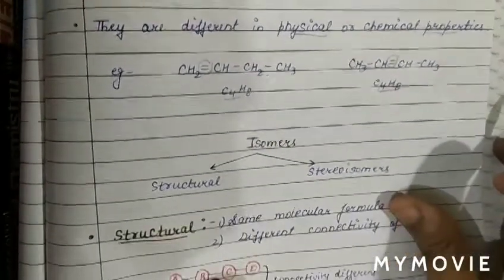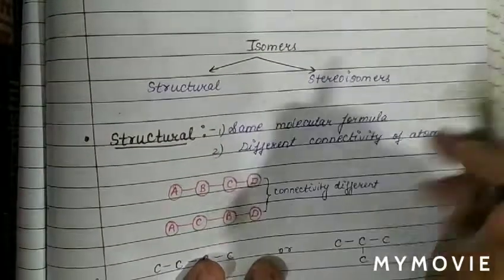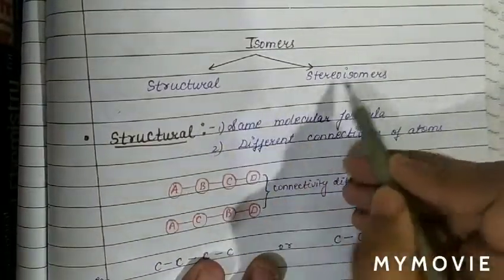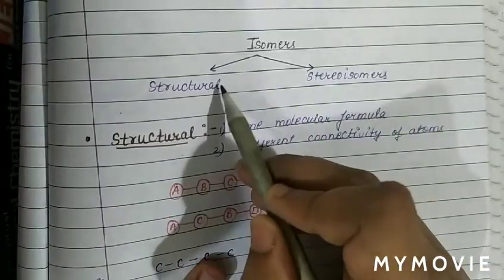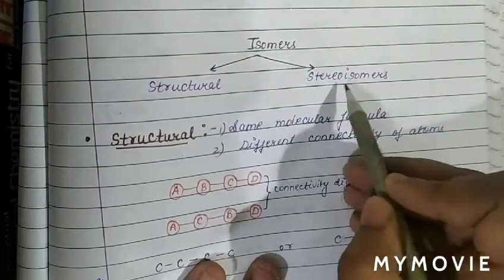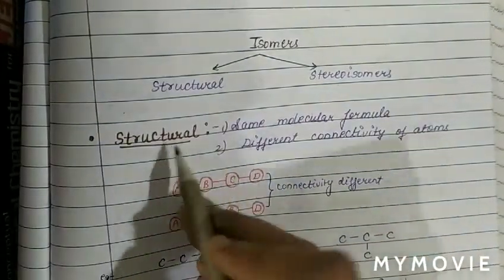So basically, we are going to discuss isomerism, which we call structural isomerism and stereoisomerism. So isomerism is divided into two parts: one is structural isomerism and one is stereoisomerism. See, what is structural isomerism?